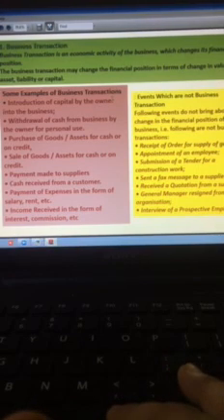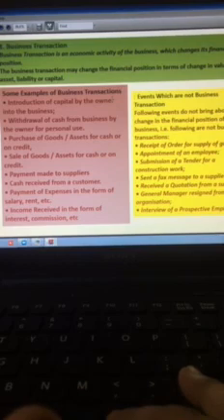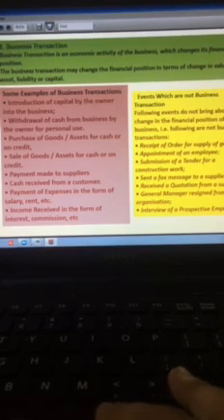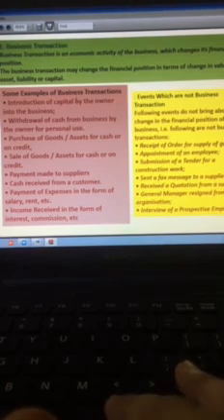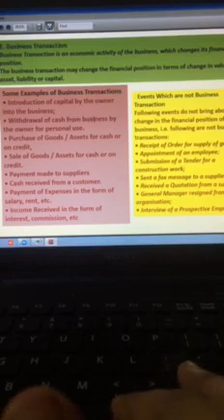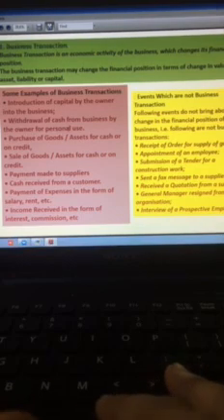Introduction of capital by the owner into business. The amount of money by which the owner starts his or her business is known as capital. Then withdrawal of cash from business by the owner for personal use.